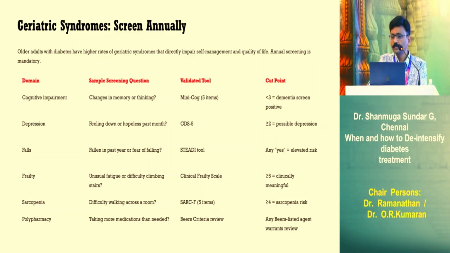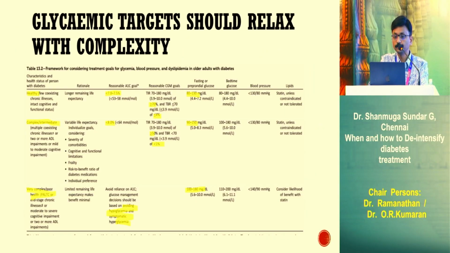Again, I know it's very difficult to do in our clinical practice. Again, simple questions we can ask: changes in the memory, feeling down or hopeless or depressed, any fall in the last 1 year, unusual fatigue, difficulty walking across the room, taking more medications, and we also ask about urinary incontinence. So again, common geriatric syndromes we should ask. If there are any new developments, again, we have to think about de-intensification.